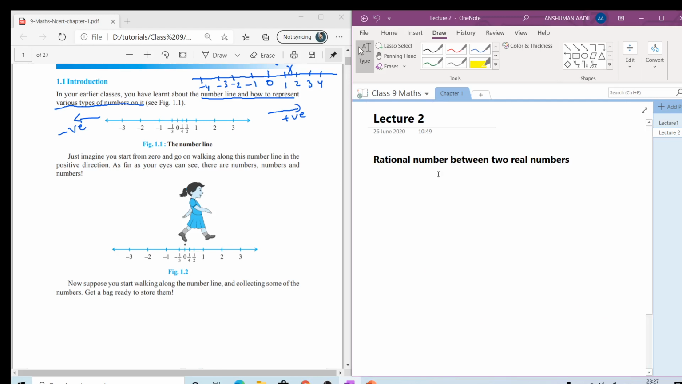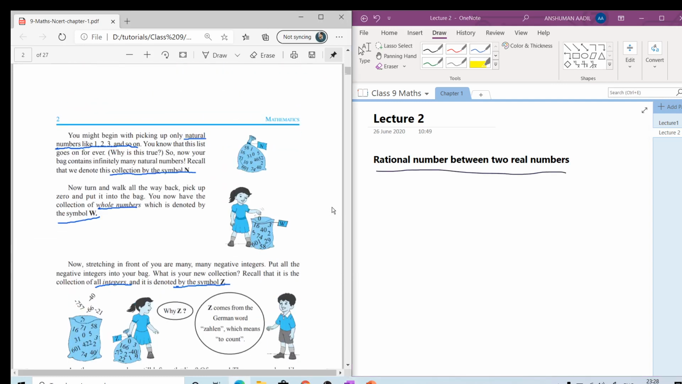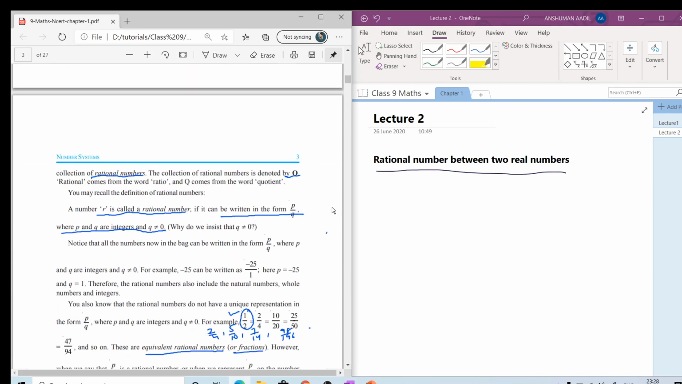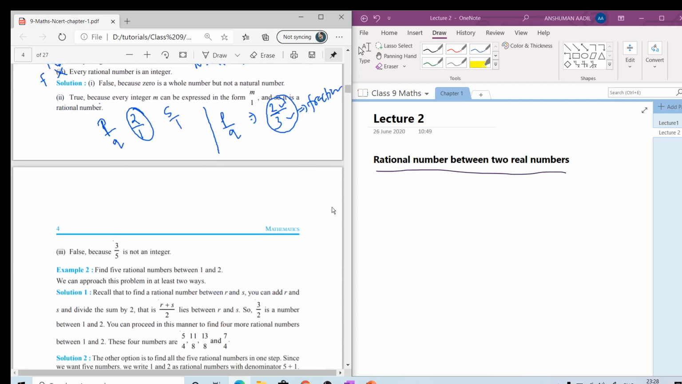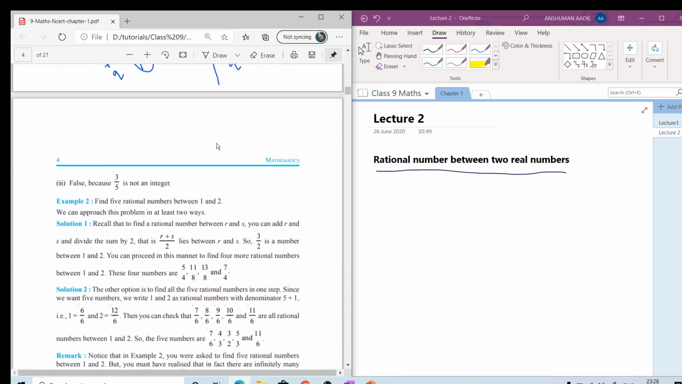So today we are going to learn rational numbers between two real numbers. This is our next topic in our NCERT book also. This has not been discussed specifically in the NCERT book, but NCERT has given a question directly: Find 5 rational numbers between 1 and 2.